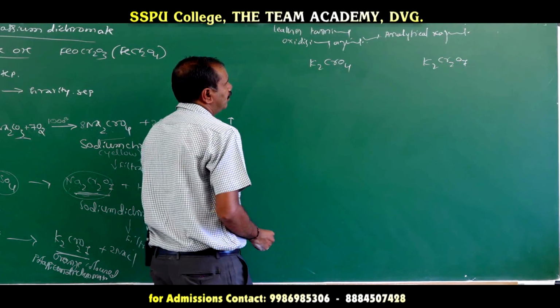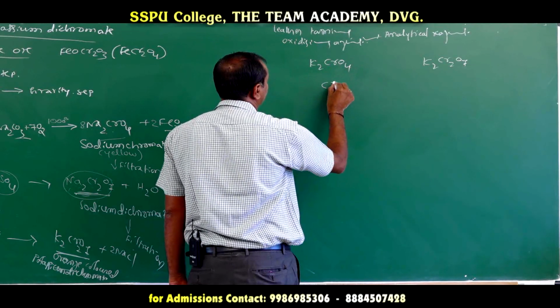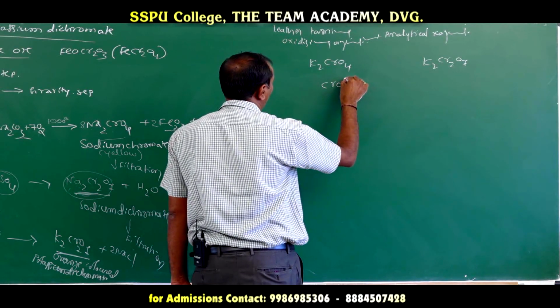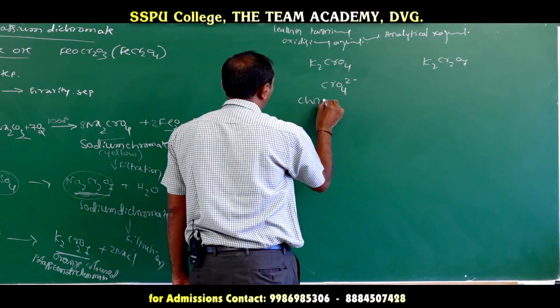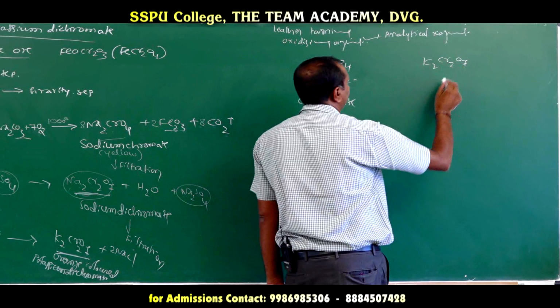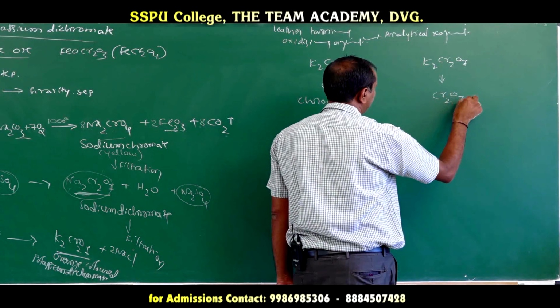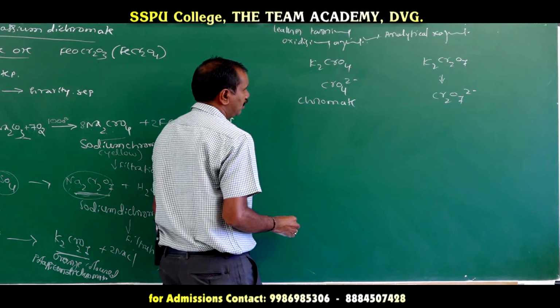You see, in case of K2CrO4, there is a chromate ion, that is CrO4 2 minus, chromate. In case of K2Cr2O7, there is a presence of dichromate ion, that is Cr2O7 2 minus.